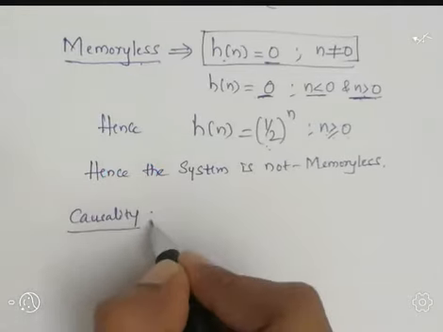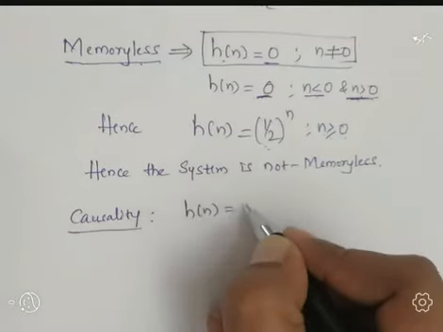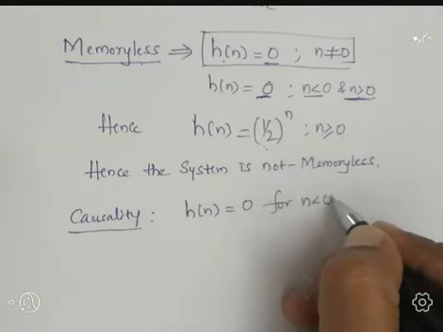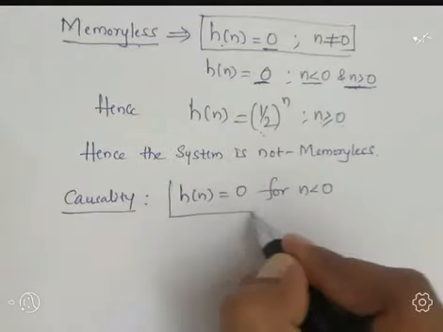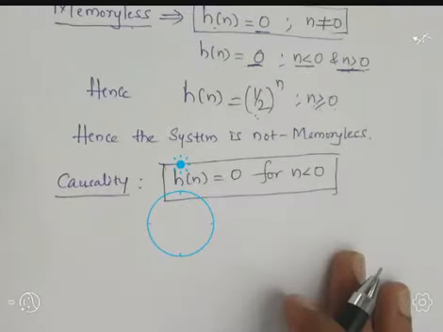Let us write the condition for causality. h of n should be equal to 0 for n less than 0. This is the condition for a system to be causal. If this condition is satisfied, we can say that the system is causal.